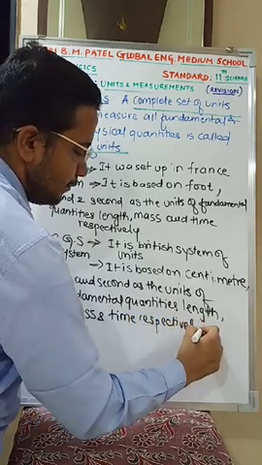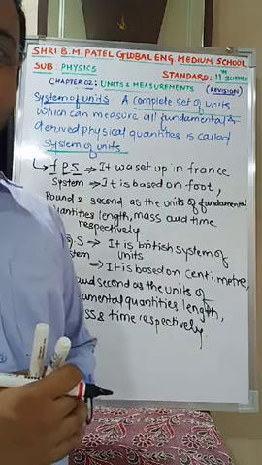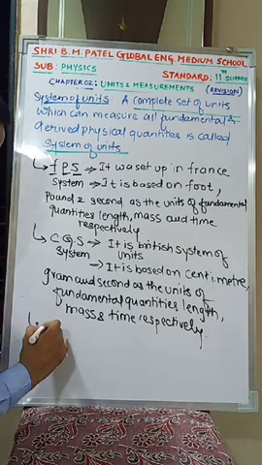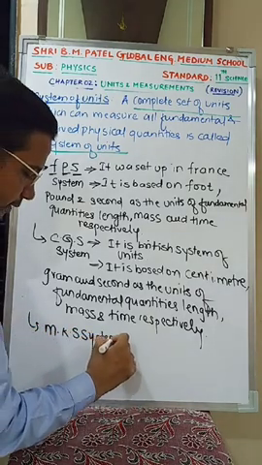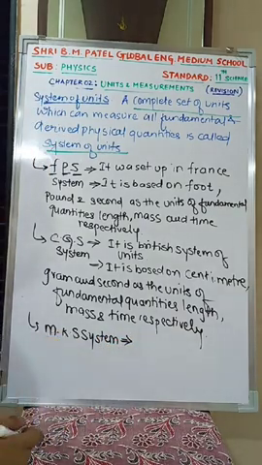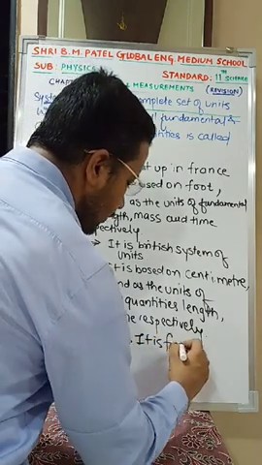Is this clear? Now the third, after FPS and CGS, is MKS, which is considered to be the metric system. Can anybody tell me what M stands for? Meter. Very good. K is kilogram, S is second. It is the French system.